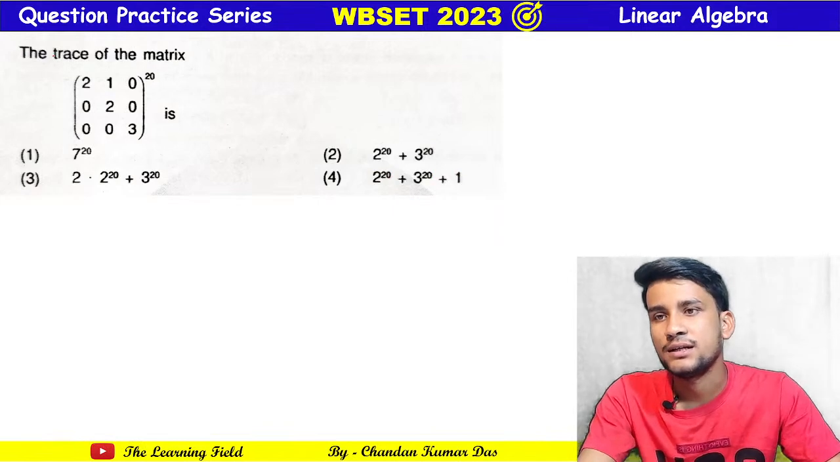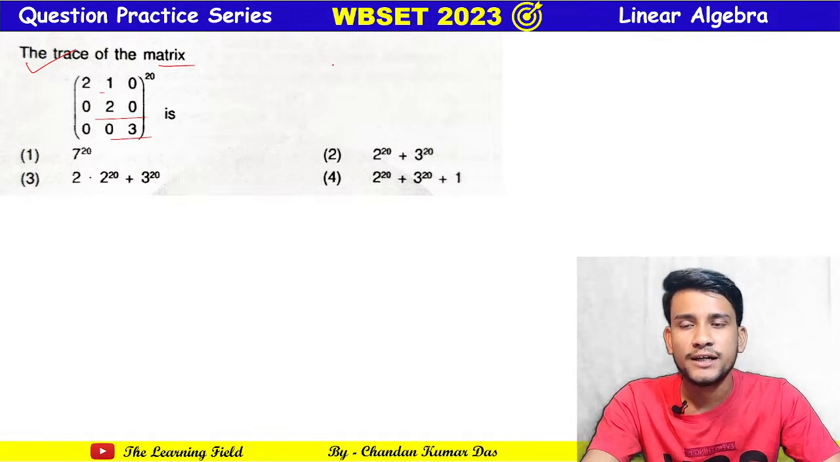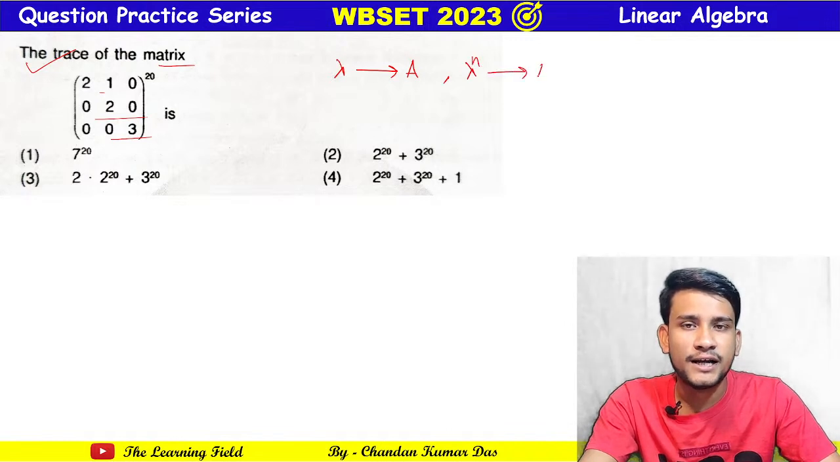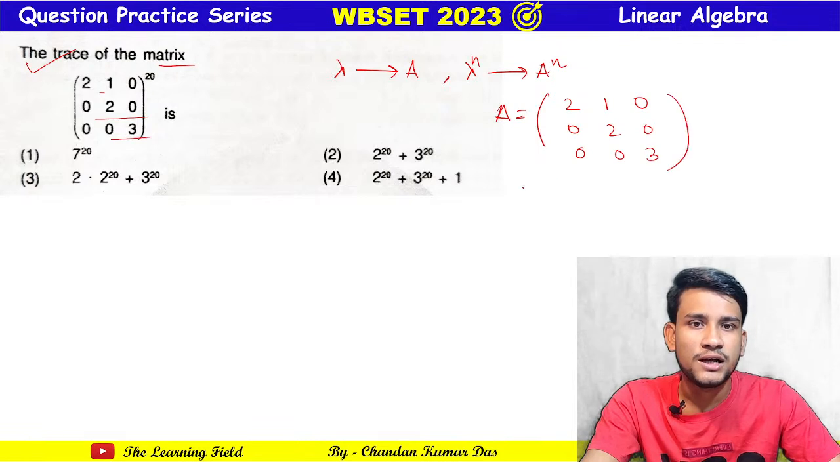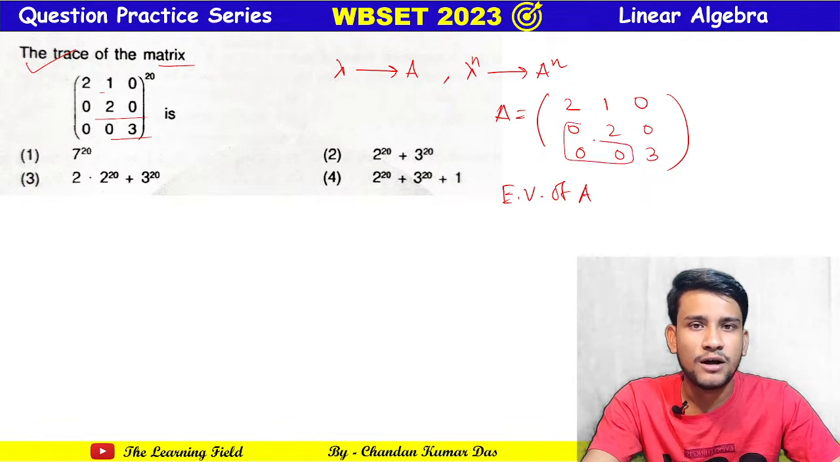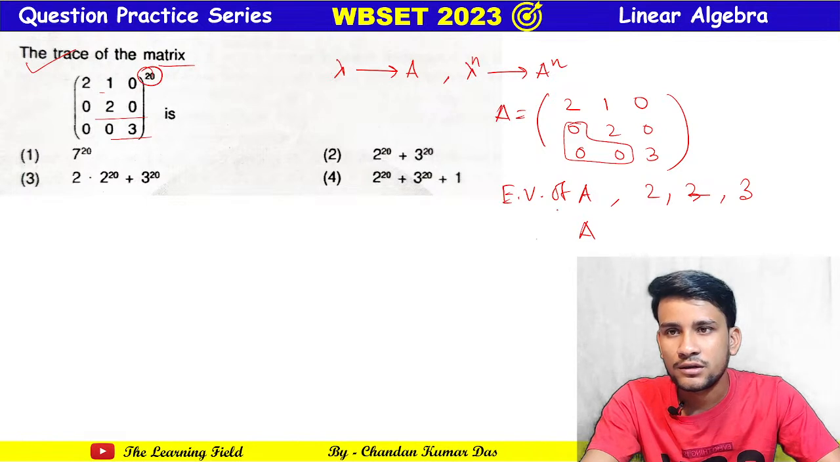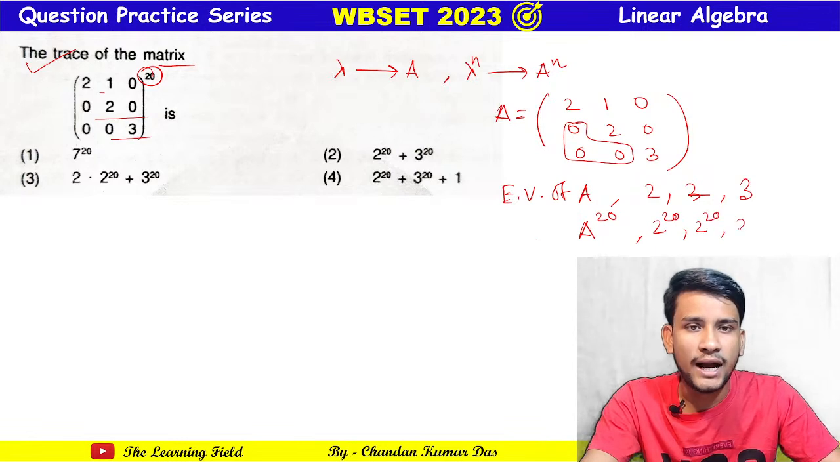Now next question. The trace of the matrix 2 1 0 2 0 2 0 0 0 3. We all know that if lambda is an eigenvalue of the matrix A, then lambda to the power n is the eigenvalue of A to the power n. So here the matrix A is given by 2 1 0, 0 2 0, 0 0 3. Eigenvalues of A, what? This is an upper triangular matrix, so the eigenvalues are the diagonal elements 2, 2 and 3. Eigenvalues of A to the power 20 are 2 to the power 20, 2 to the power 20 and 3 to the power 20.